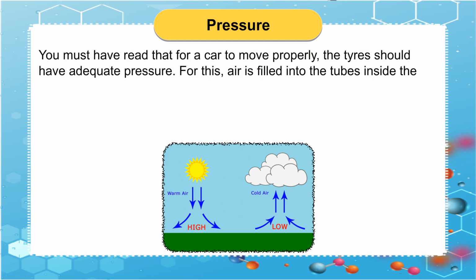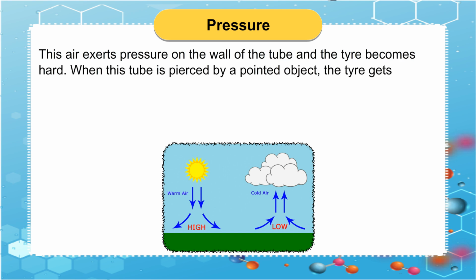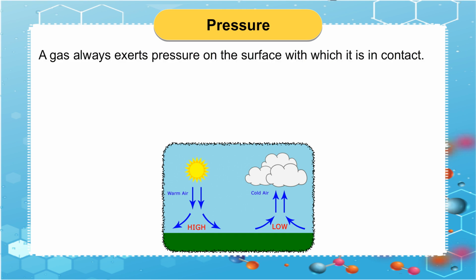For this, air is filled into the tubes inside the tires. This air exerts pressure on the wall of the tube and the tire becomes hard. When this tube is pierced by a pointed object, the tire gets deflated and the car is not able to move.